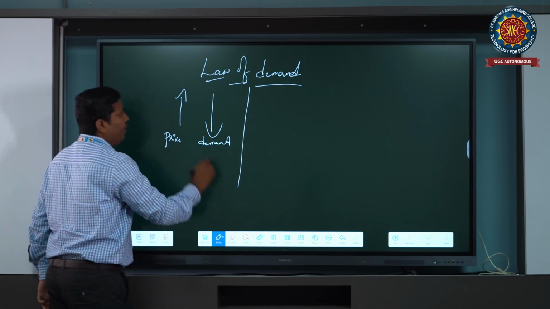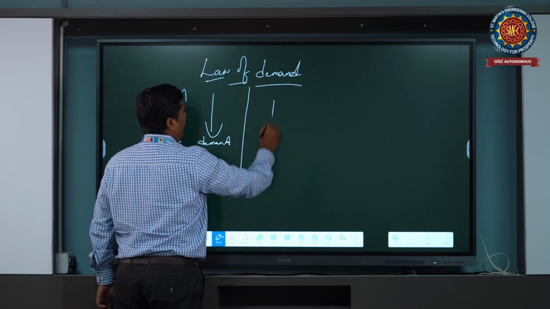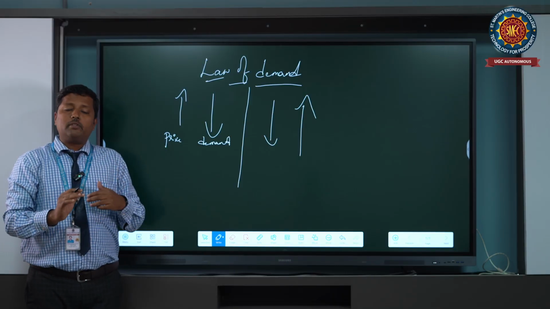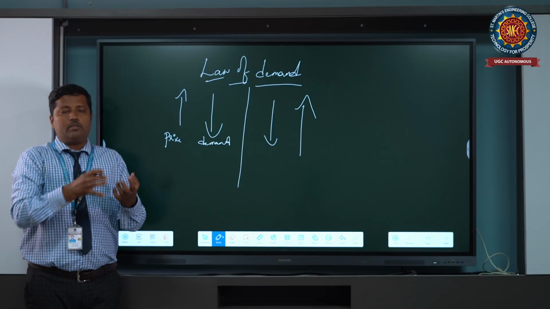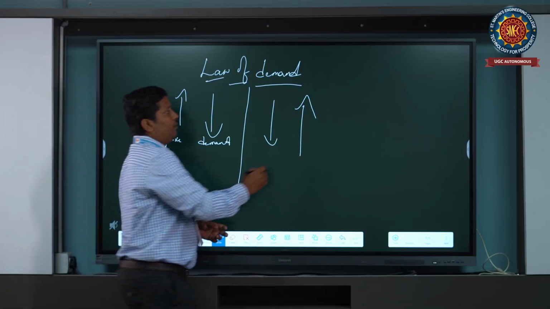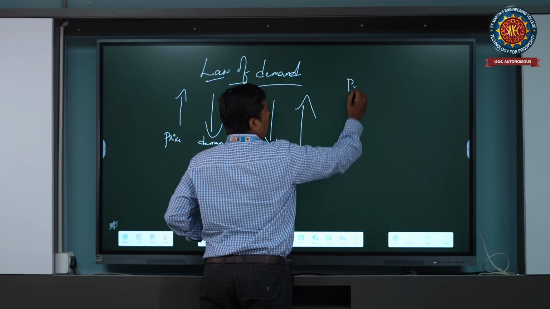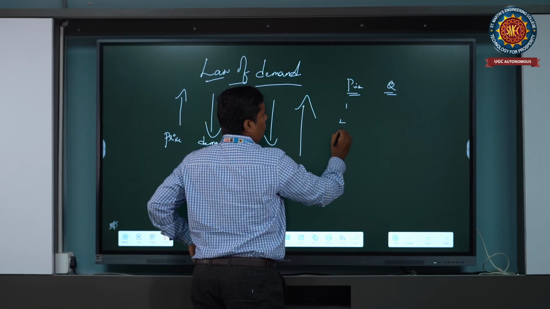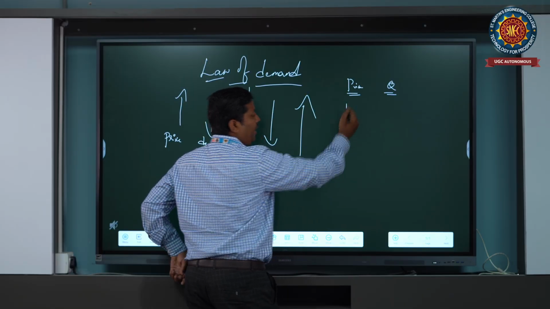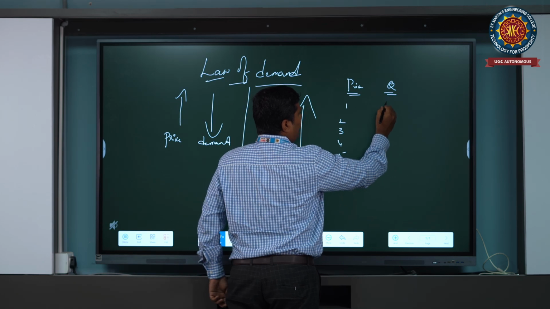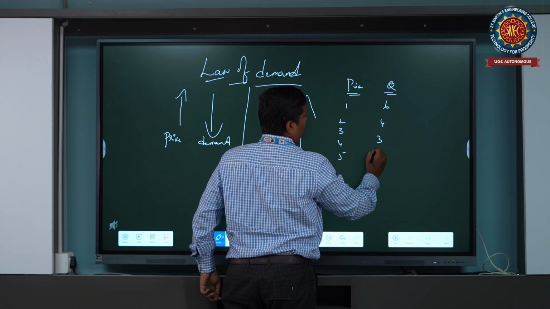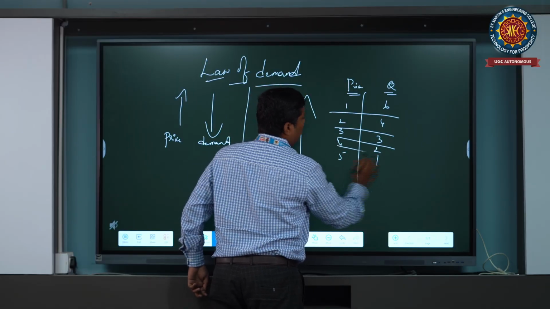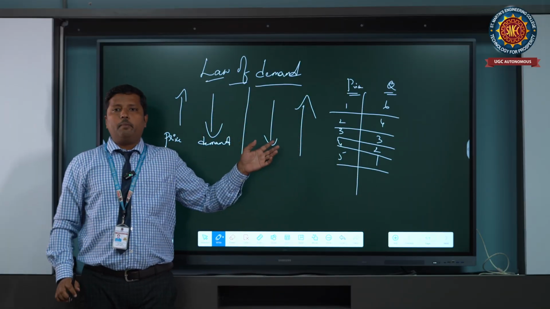So in a similar way, there is one more alternative: price decreases, demand increases. This is the alternative method. The alternative method means there are two options. For example, the price of the apple, price and quantity. So the price variations are 1, 2, 3, 4, 5, and obviously the quantity is 6, 4, 3, 2, 1. So these are the options. Obviously, in this way, the price and the quantity demanded have changed.